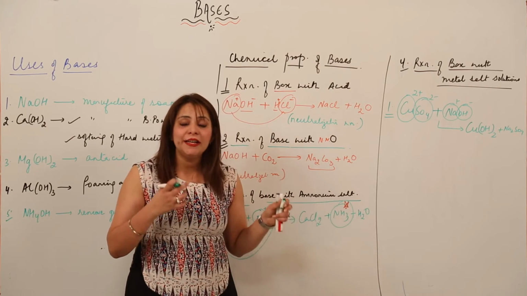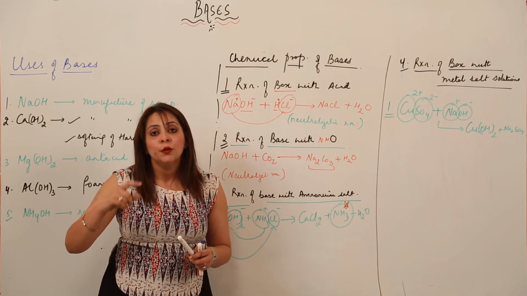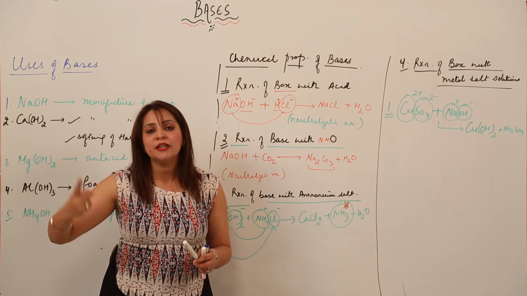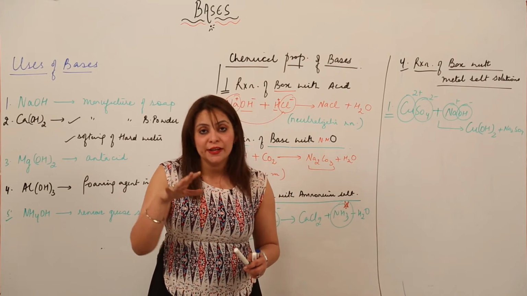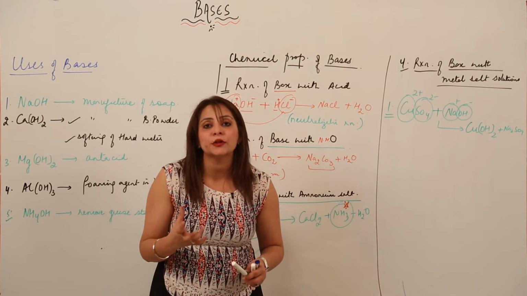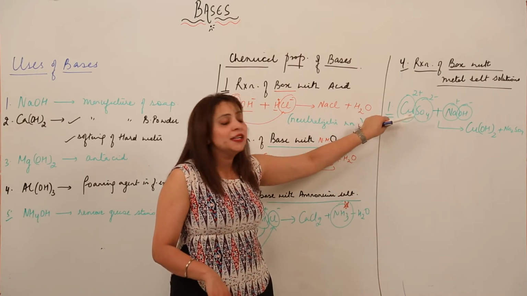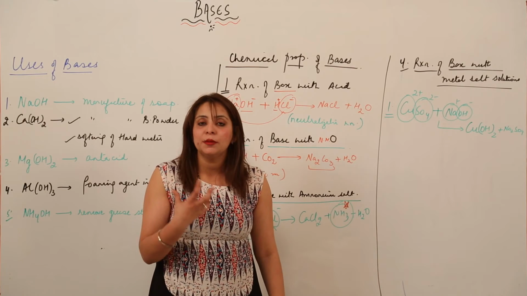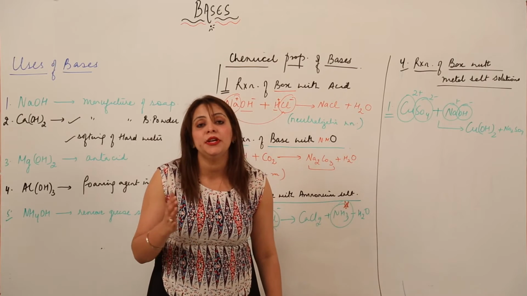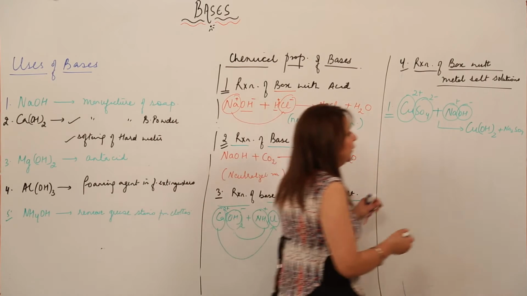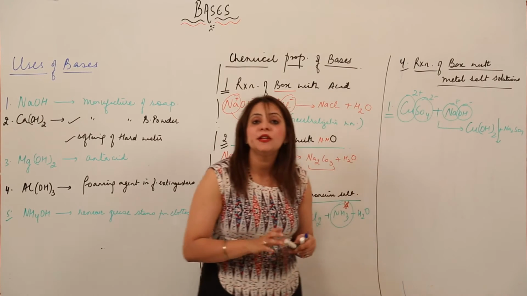You know that double decomposition reactions are of two types. Either they act as a neutralization reaction, or they lead to the formation of an insoluble substance which is left behind, that is the precipitation reaction. Whenever bases react with the metal salt solution, it is a double decomposition reaction, but in the precipitation category, because it leads to the formation of an insoluble substance which is left behind, that is the precipitate.